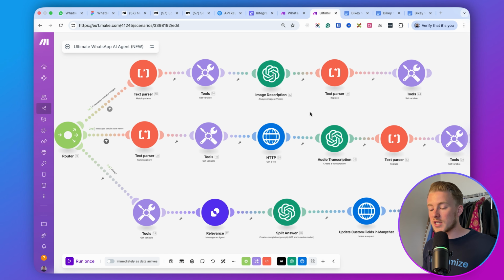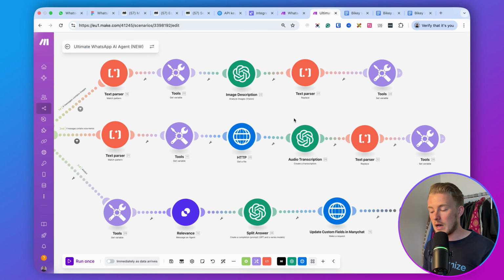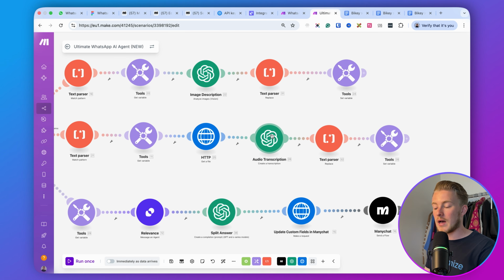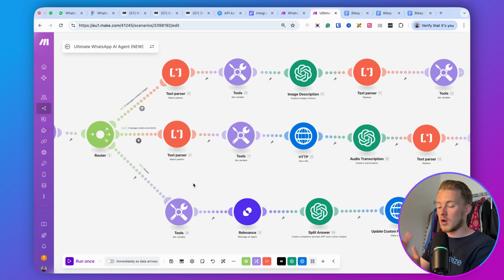If someone sends us a voice memo, we get the voice memo URL, we look up that URL, we download the file, and then we transcribe that file using OpenAI. Then we replace the URL in the user messages with the actual transcription of the voice memo.